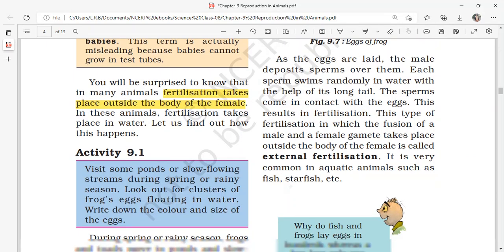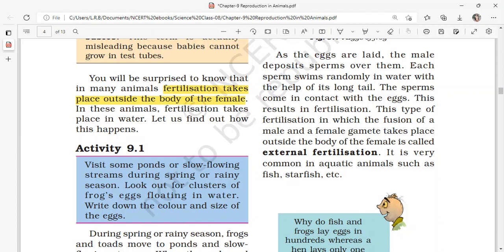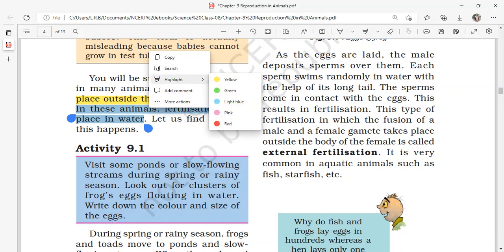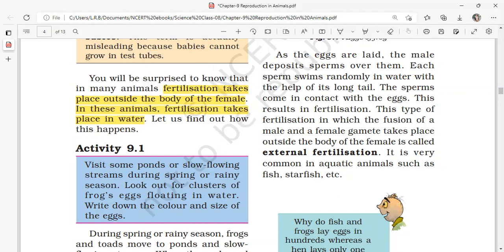In these animals, fertilization takes place in water. So where is the location of fertilization? It is in water. In internal fertilization, it is in the fallopian tube or in the uterus, depending upon the animal. In external fertilization, water is the place where fertilization takes place.